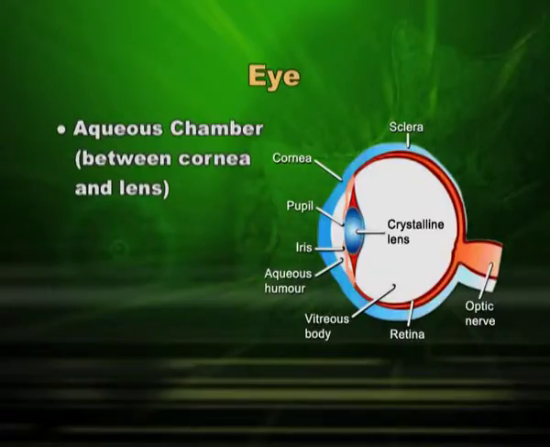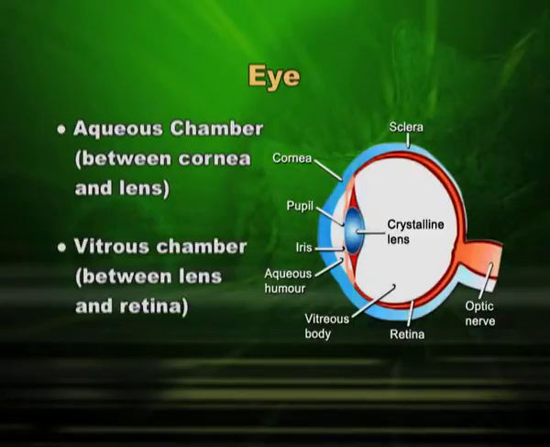Now children, let us also understand about certain chambers in our eye. We have two major chambers, one between cornea and the lens, we call it aqueous chamber, and one between cornea and retina, we call it vitreous chamber. The aqueous chamber is filled with watery fluid, we call it aqueous fluid or aqueous humor, and the vitreous chamber is filled with jelly like substance, we call it vitreous humor.